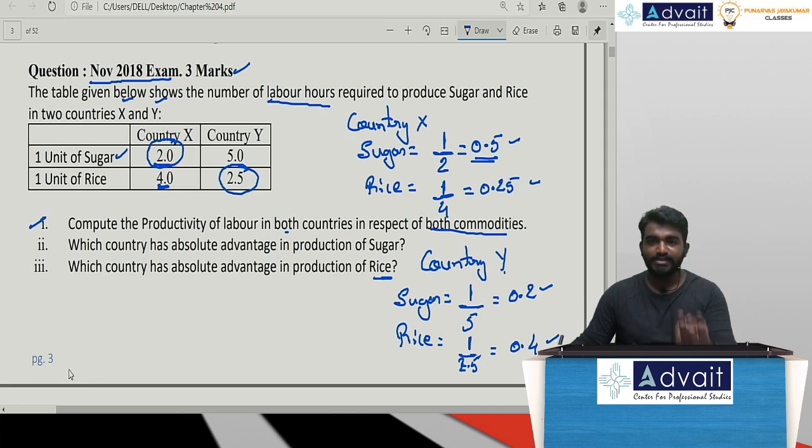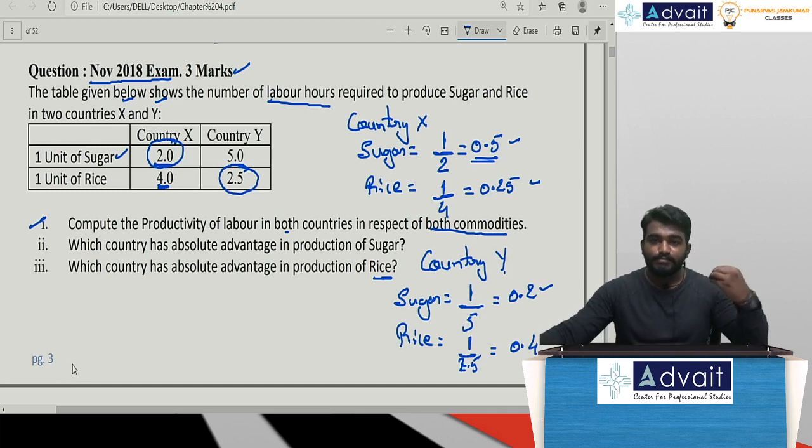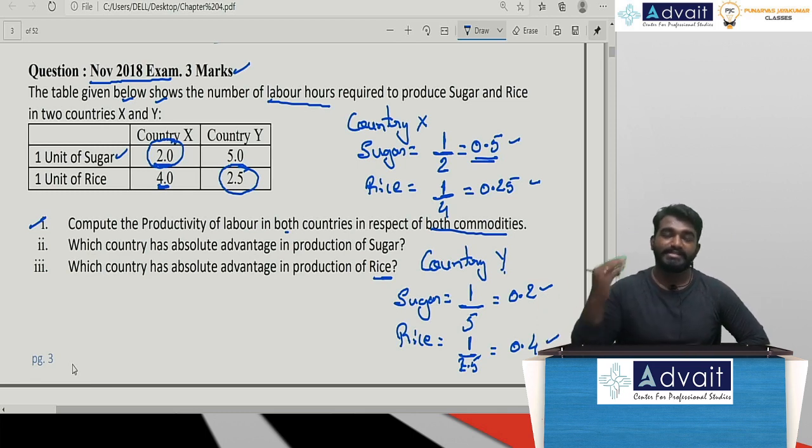Sir, just within 3 minutes you can solve this and you can get how many marks? 3 marks. So whenever you get a practical problem, that is always a bonus to you. So never leave a practical problem, be it in chapter 1, chapter 2, chapter 3, or chapter 4, because practical problems are always bonus marks to you. Out of your 40 marks paper, you will get 16 marks for a practical. If you remove 16 from 40, what is the remaining? 24. Only 24 marks you need to write as theory. So it becomes even easier.